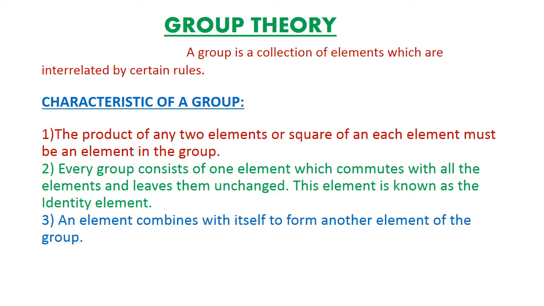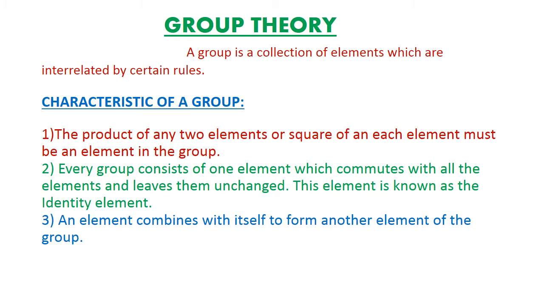One, the product of any two elements or the square of each element must be an element in the group. Two, every group consists of an element which commutes with all other elements and leaves them unchanged. This element is known as the identity element.